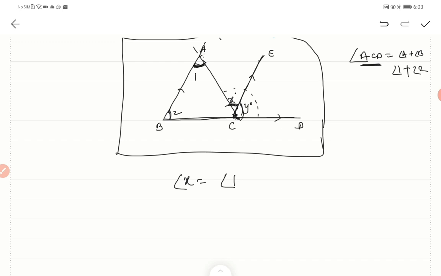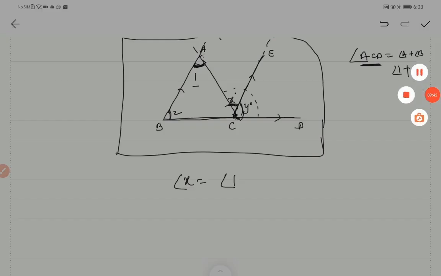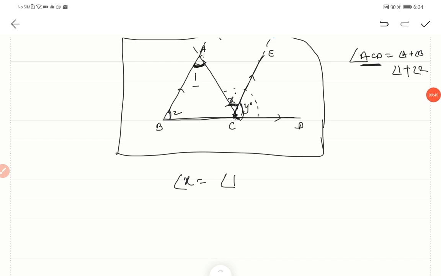Now angle Y will be equal to what? This is a corresponding angle, so they are equal for parallel lines. Angle 2 and angle Y are corresponding angles, and we studied in the last chapter that corresponding angles are equal.